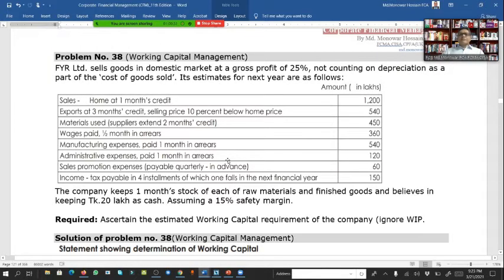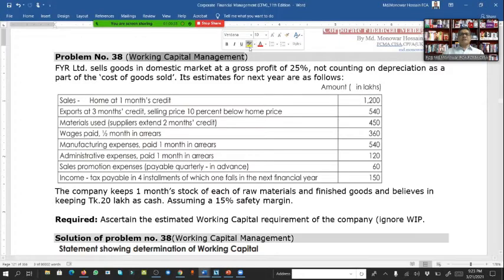So now, working capital management is an important chapter. A company sells goods to the domestic market at a gross profit of 25%, not counting depreciation as a part of the cost of goods.